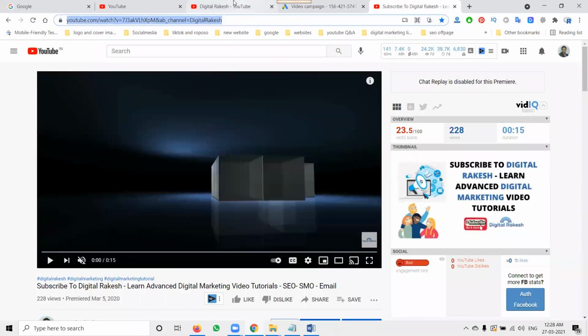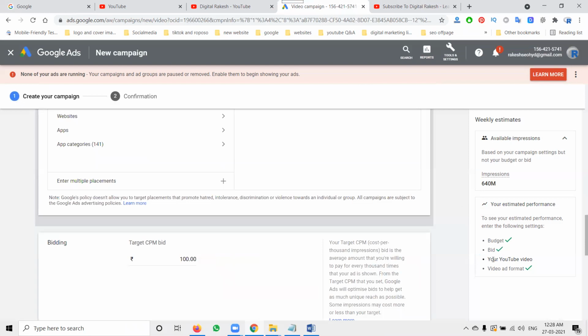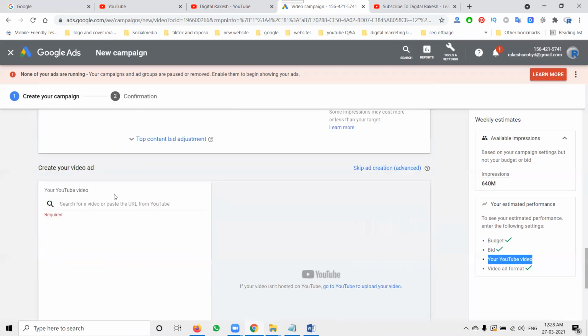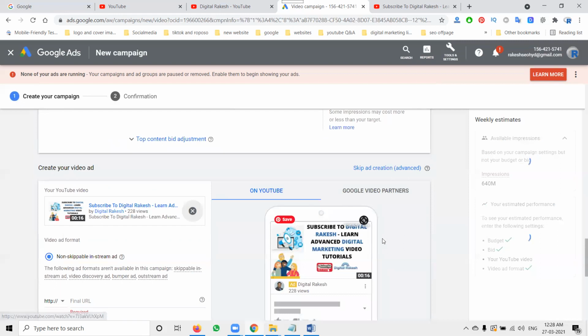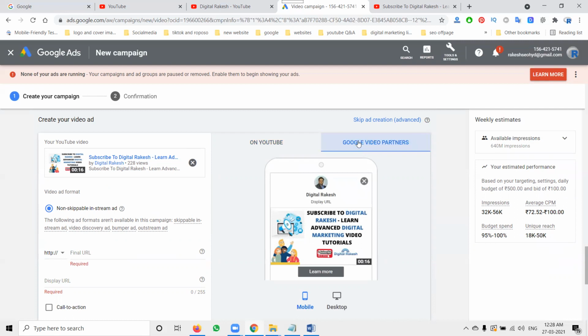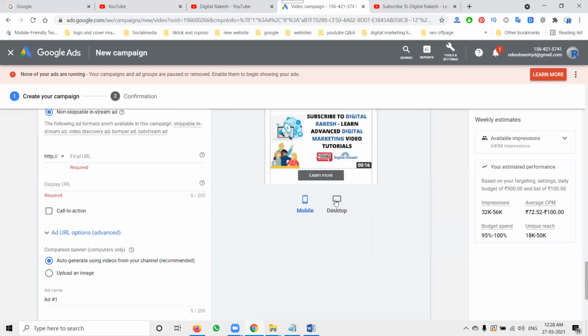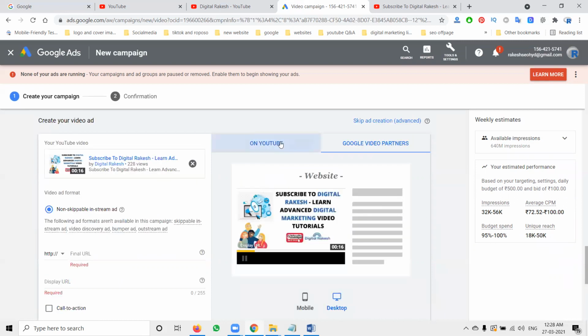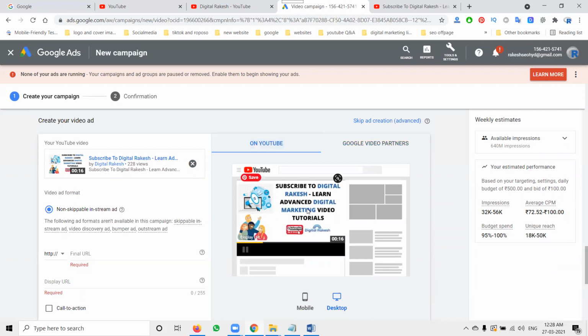Next, finally, we can add the video. Only one option is pending: add the video. It will show skippable and non-skippable. This will be non-skippable. Why? The video will be only 15 seconds. The video is displayed on YouTube and video partner sites. Any video playing on a particular website will also show skippable ads. So it is showing a 15-second video, non-skippable. How many impressions, what is the cost, budget, unique reach, everything is shown in your particular option.